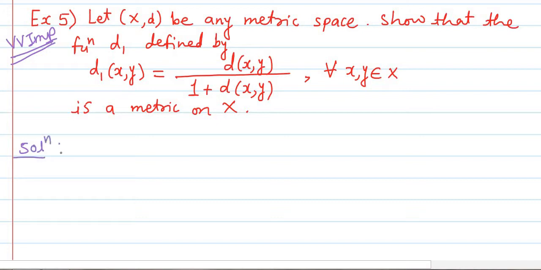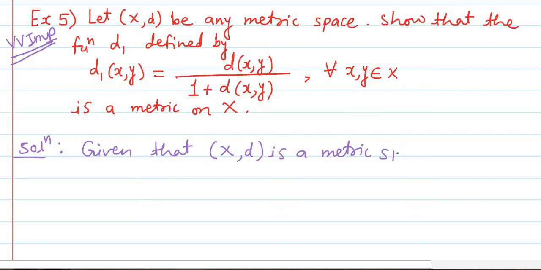So its solution: given that (X, d) is a metric space. Now we have to show that d1 is also a metric on X. As d is already a metric on X, therefore d satisfies all 4 conditions required for being a metric.